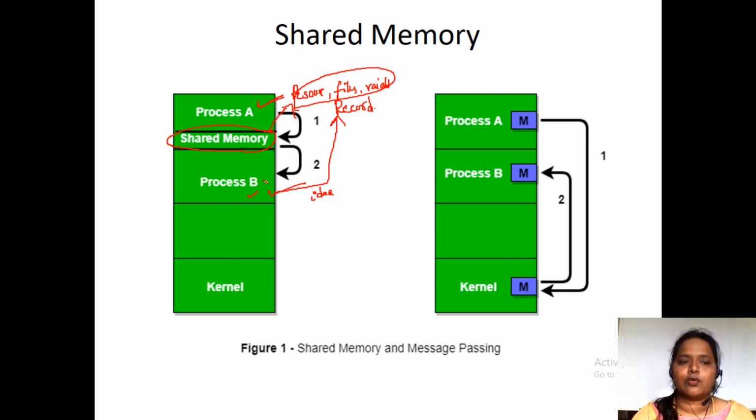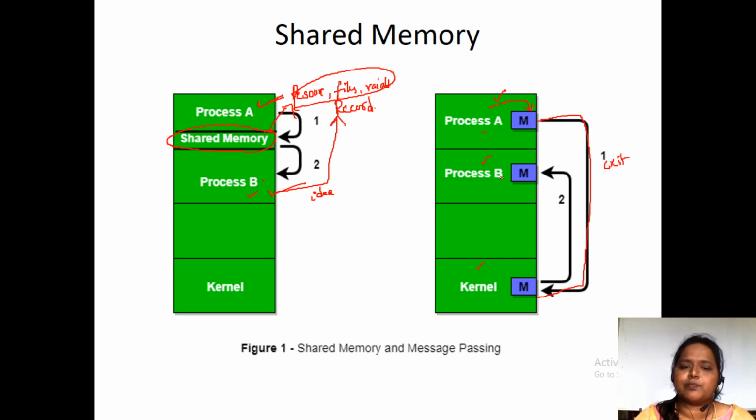So that is how the shared memory is going to be utilized. Here process A is there, process B is there, and the kernel is there. Process A is going to do a task, which it loads into its individual memory. After exiting that, it will update everything in the kernel memory, and then it will exit.